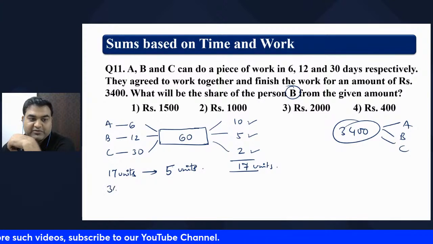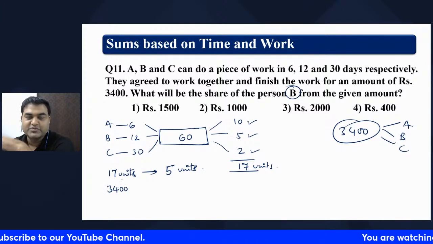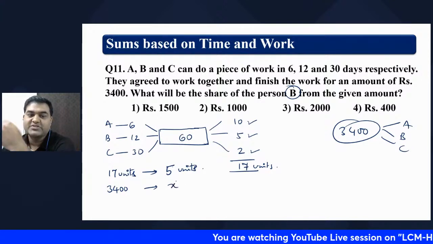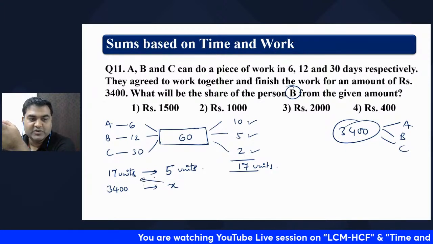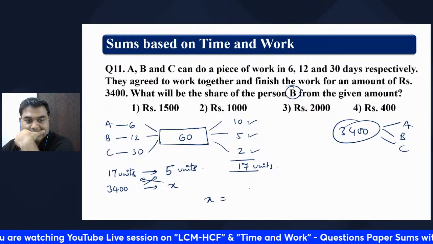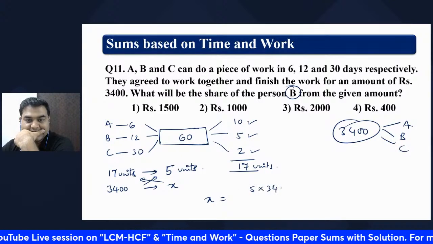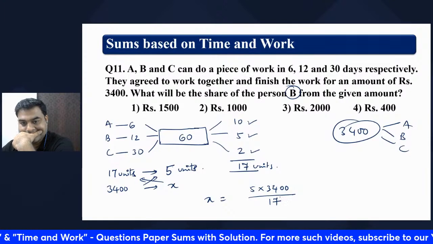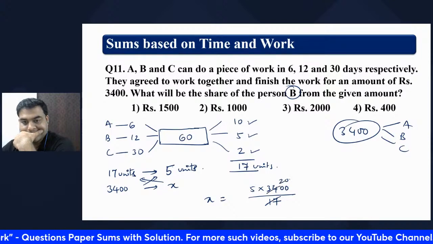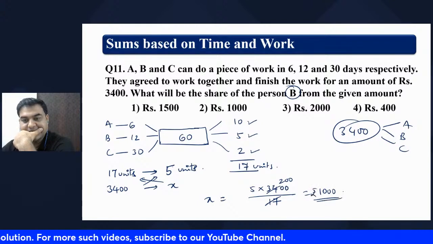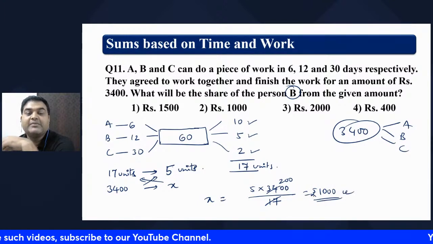So out of 3,400 rupees, suppose 1 rupee is given for 1 unit. Suppose the share is X. Cross multiply, you will get the answer. X is equal to 5 into 3,400 divided by 17. 1,000 rupees will be the share of B.